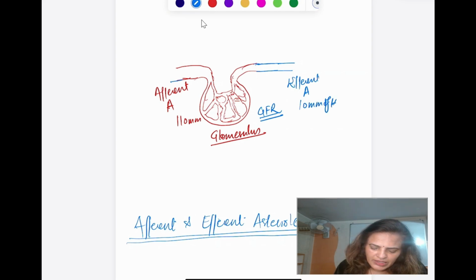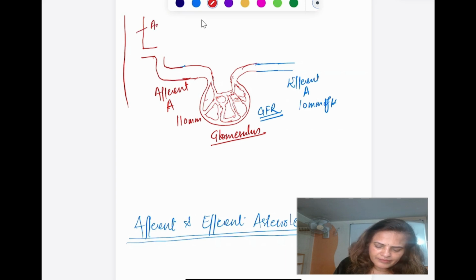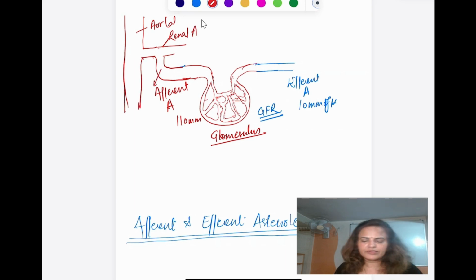Okay. So this afferent arteriole, where does it come from? It comes from the heart. From the heart, here is the aorta. From the aorta, here is the renal artery, and one of the branches of the renal artery is the afferent arteriole.